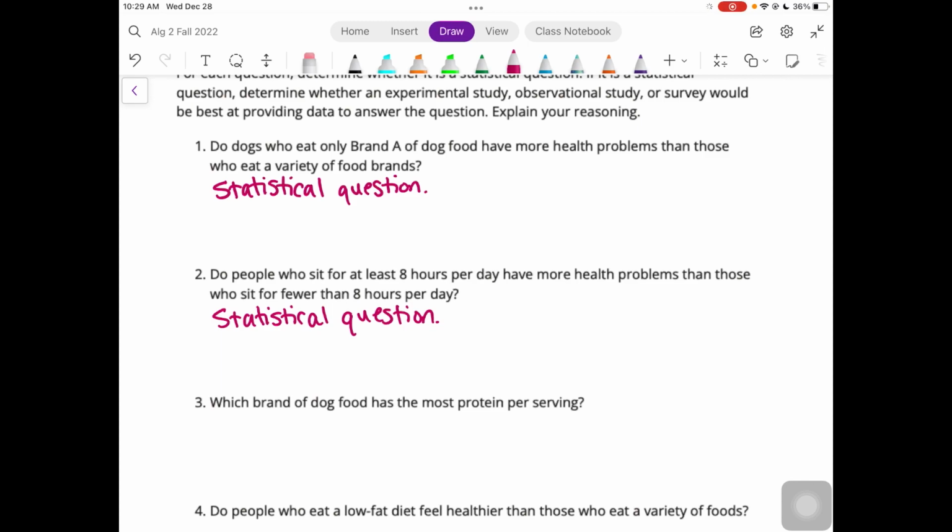It also could be challenging to randomly assign certain people to sit for 8 hours a day because their work, their lifestyle might not allow them to do that, while others might naturally already be doing that. So either a survey or an observational study is going to be better for that one.